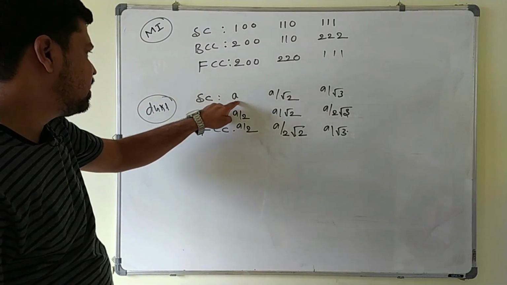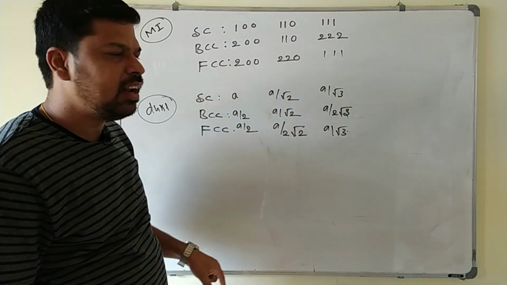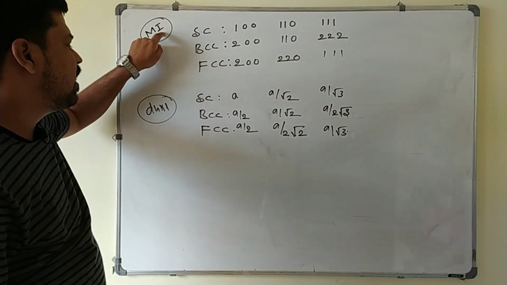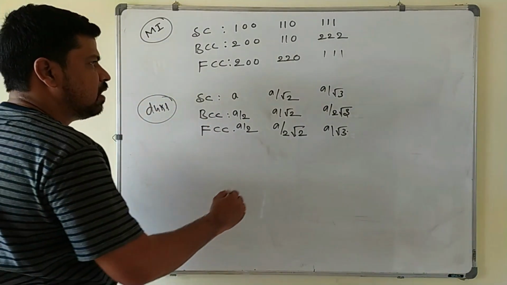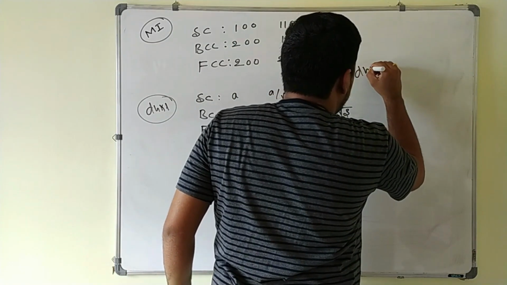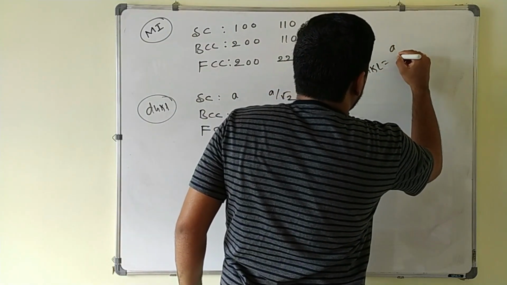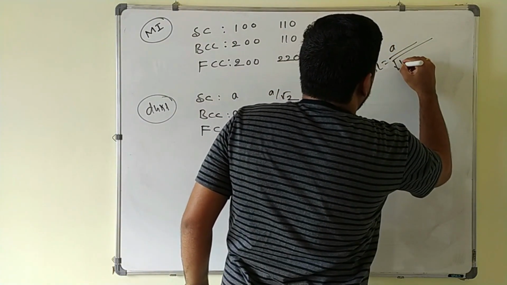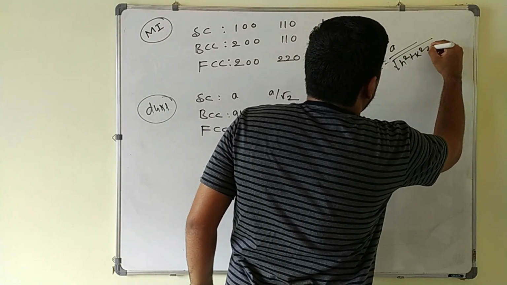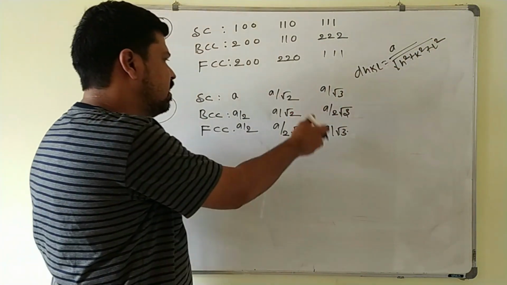This is the DHKL value. So these are the Miller indices values, and by applying the formula DHKL is equal to A divided by square root of H square plus K square plus L square, we have written these values here.